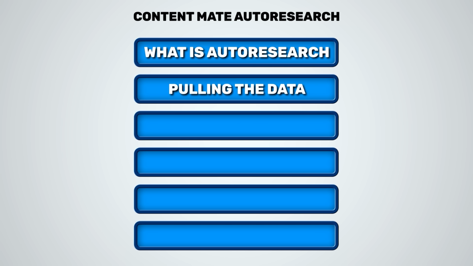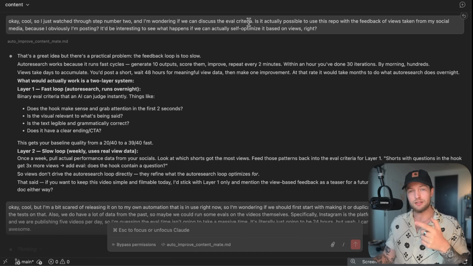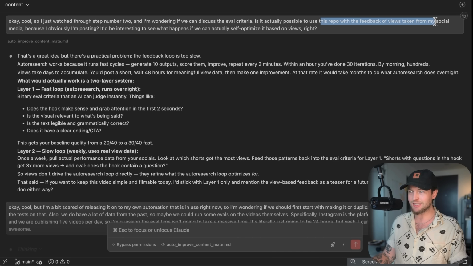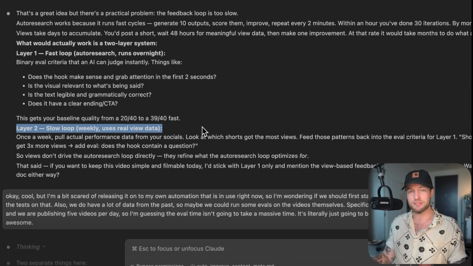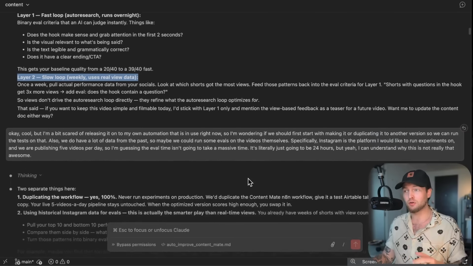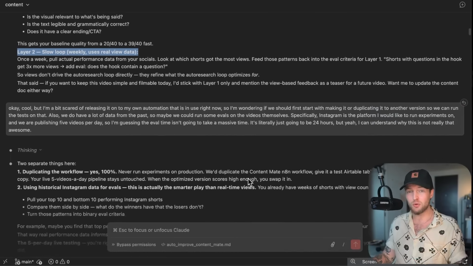Pulling the data. So it all started when I posted this repo into Claude Code and asked if it was actually possible to use this repo with the feedback of views taken from social media instead, because I wanted to self-optimize based on views. After a quick confirmation that it wouldn't be exactly the same, because this has a slow loop using 24 hours as the time base, I started getting obsessed and just had to figure out if I could do it. So the actual work was to pull Instagram data and Facebook data to analyze it and start creating my eval, basically what to optimize for based on real data.